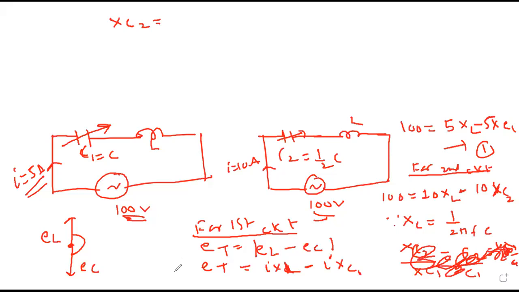So in the first equation we got 100 equal to 5 times XL minus 5 times XC1. Second, 100 equals 10 XL minus 10 XC2. Now we'll substitute XC2 in terms of XC1. First you copy this much.